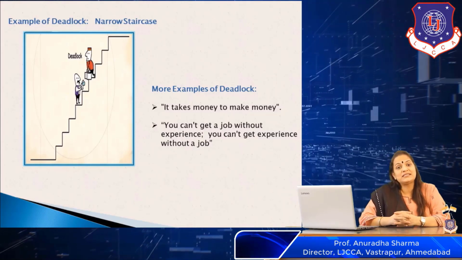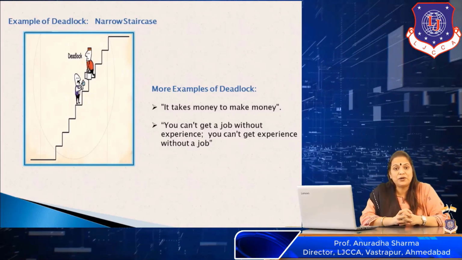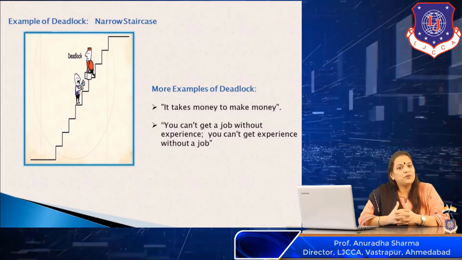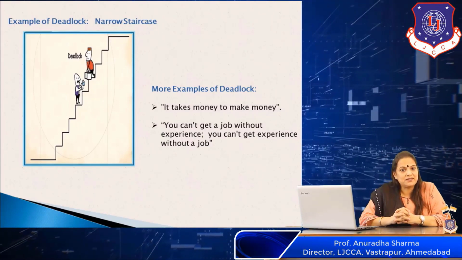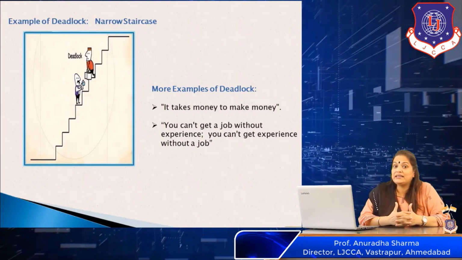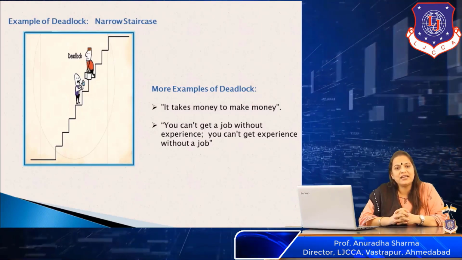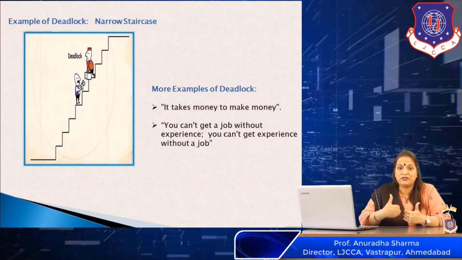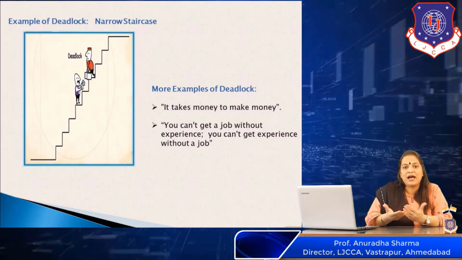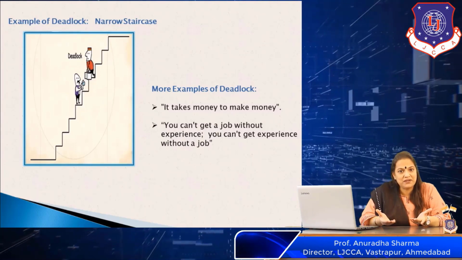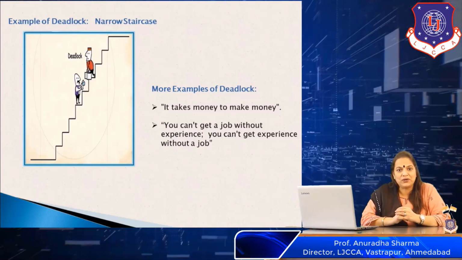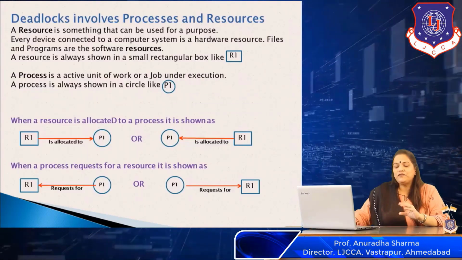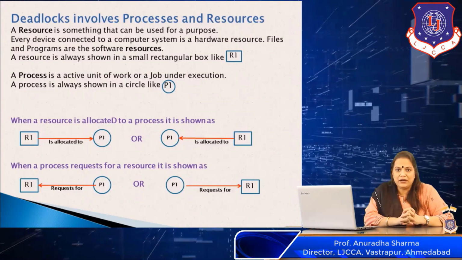Another very interesting example is that when we go for a job, we are told you can't get a job without experience. You can't get experience without a job. This is again a condition of a deadlock. If I need a job, I need experience. But for that experience, I need a job. I don't have a job. I don't have an experience. Another situation of a deadlock. So these were a few real life examples of a deadlock.